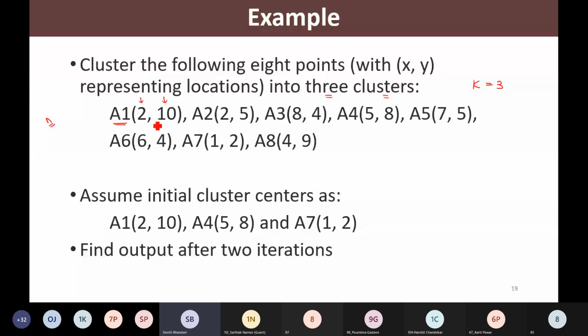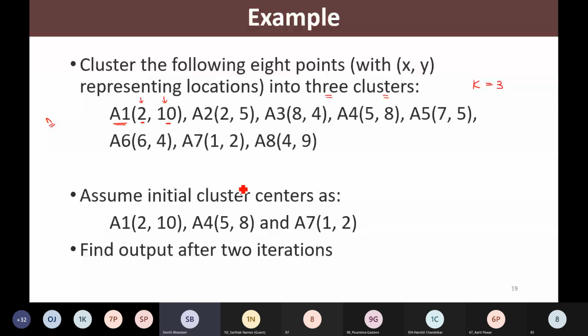Now, also they have mentioned which are the cluster centers out of these 8 points. Sometimes in the problem statement they mention which points to be considered initially as cluster centers.